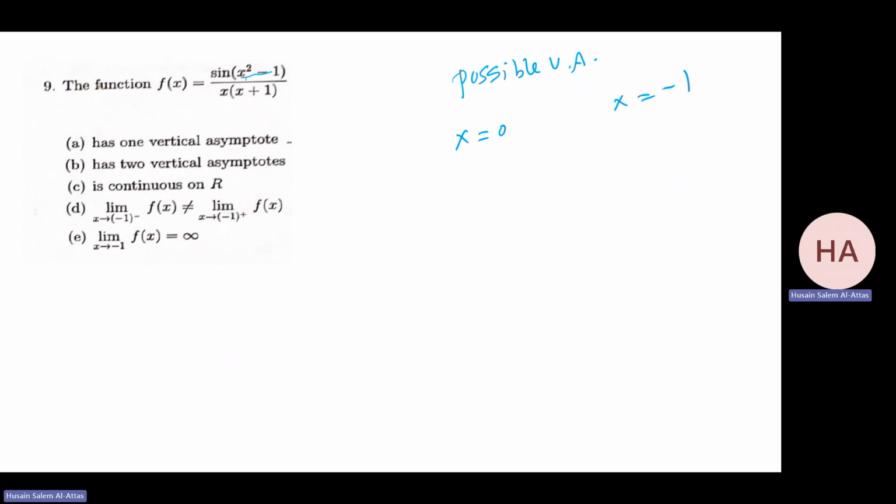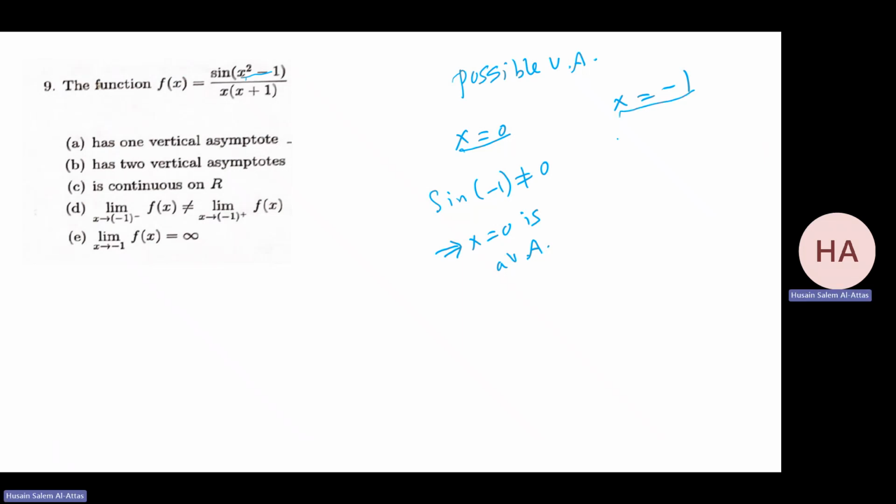Now I need to check what will happen. For this one, if you do the numerator, I have sine minus 1, which is a value not equal to 0. So for sure, x equals 0 is the vertical asymptote. Okay, what about this one?